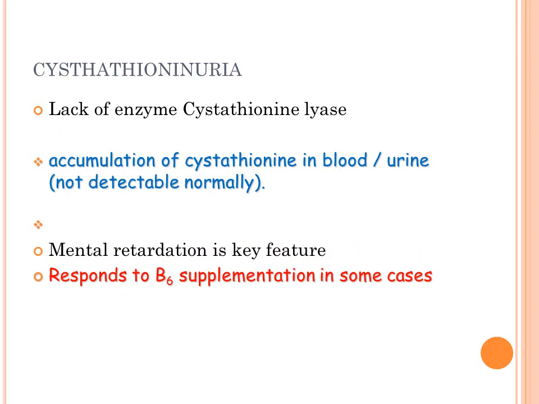The other disorder which is related to the metabolism of methionine is cystathioninuria. So here the enzyme cystathionine lyase is deficient, and there occurs accumulation of cystathionine in blood and urine, which is normally not detectable, but because of the deficiency of this enzyme, their levels increase in the body, and mental retardation is the important feature which is seen here. And again, vitamin B6 tends to help in a few cases.